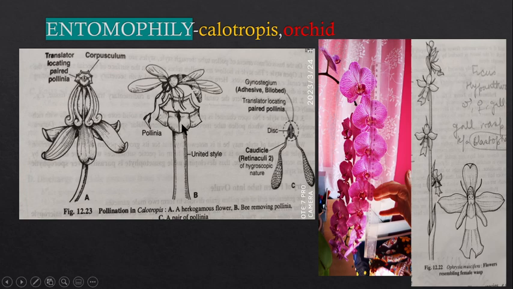So you can see that this is the stigmatic disc, this is the united style, and the pollinia are present over here at the pentagonal disc, at these points. So when the insects come to visit the plant, the pollinium gets stuck to their legs, and they transfer the pollinium from one plant to another. So this is a kind of entomophily, or you can say pollination brought about by insects.